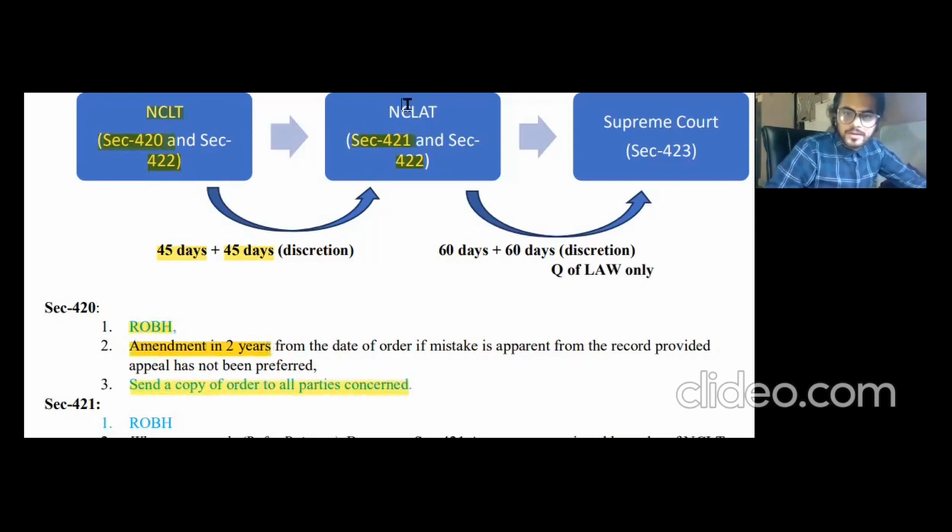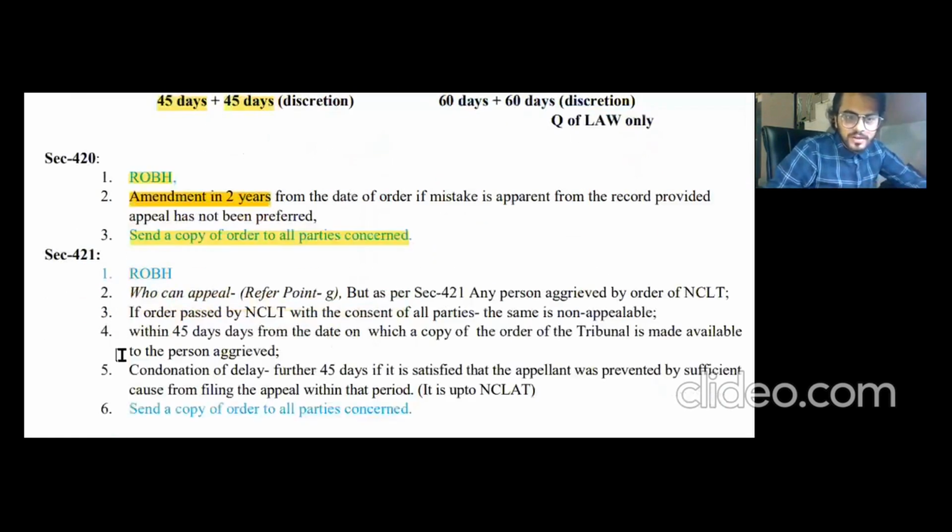Okay. And NCLAT, one party cannot appeal to NCLAT if, as I've already told you, the order of NCLT was passed with the consent of all the parties concerned, then none of the parties can appeal. This is covered in section number 421. If an order is passed by NCLT with consent of all the parties, the same is non-appealable. All right. This was asked in January exams, as I've already told you.